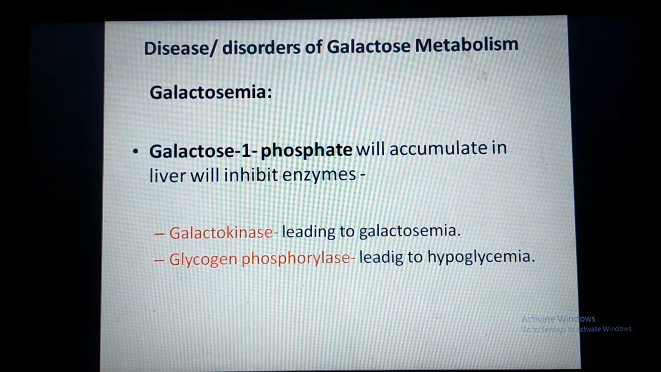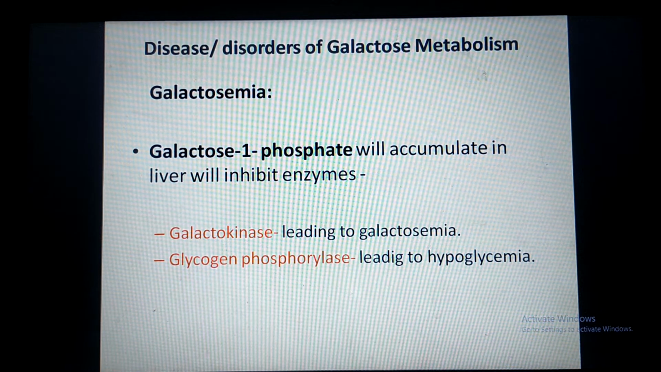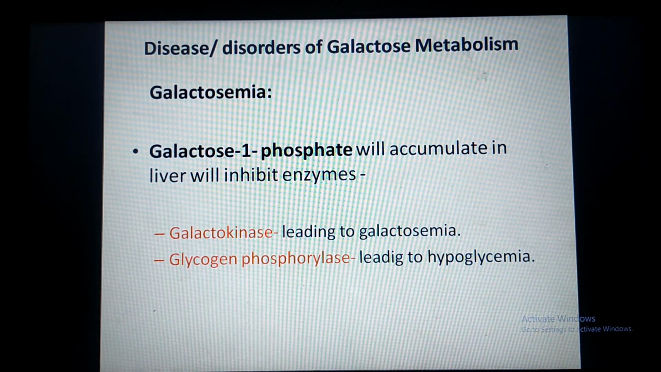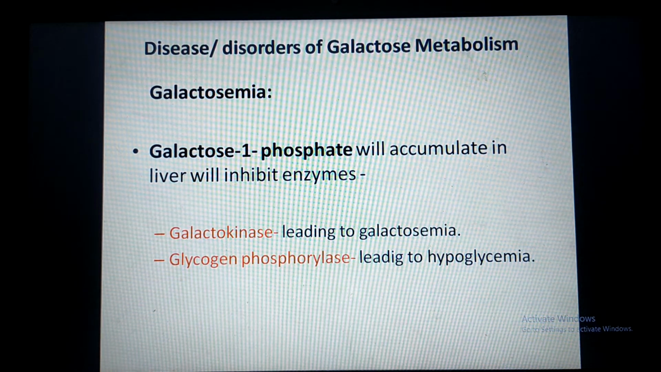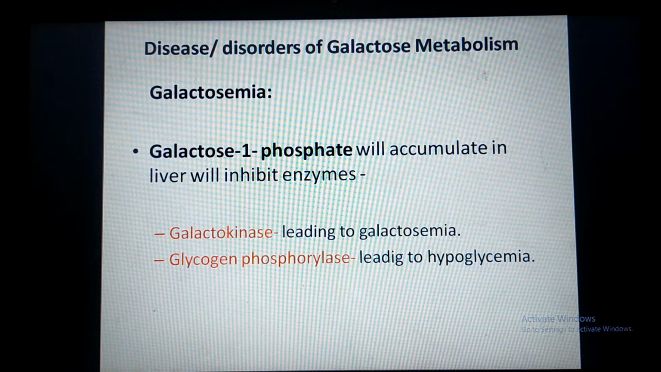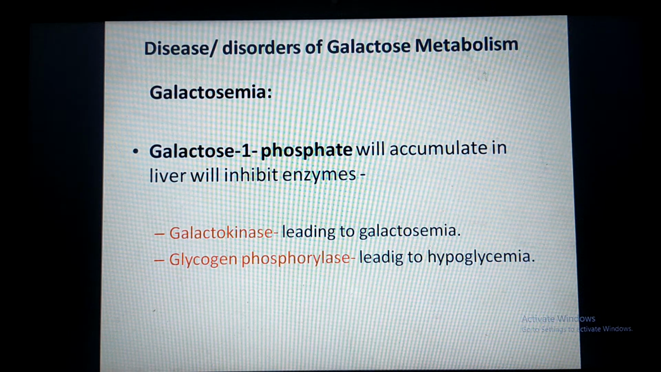Now this glycogen phosphorylase is the rate limiting enzyme of the glycogenolysis pathway or glycogen breakdown pathway. As this enzyme is inhibited, glycogen is not broken down during the fasting state of the body, and hence such persons suffer episodes of hypoglycemia or develop hypoglycemia.